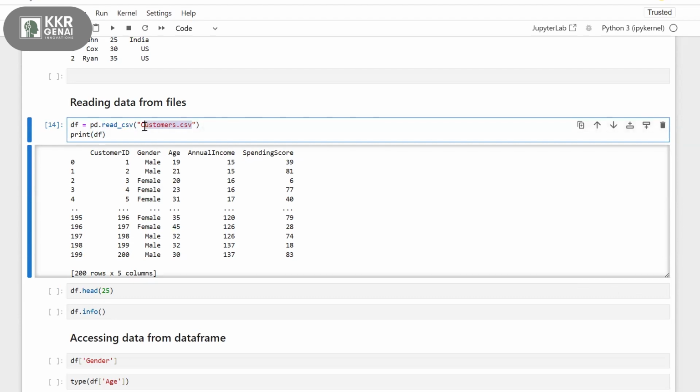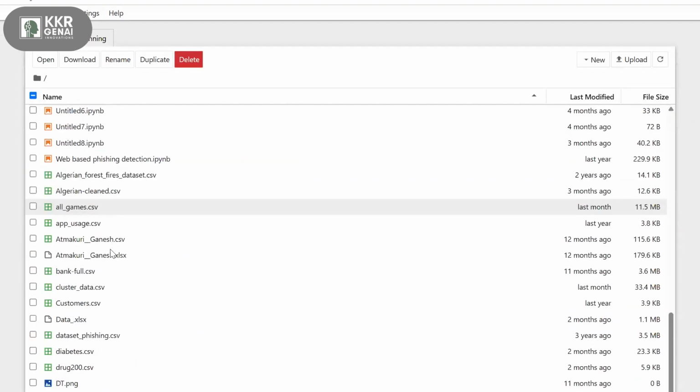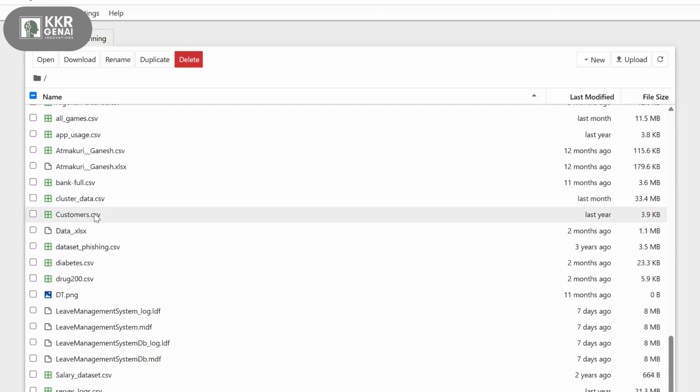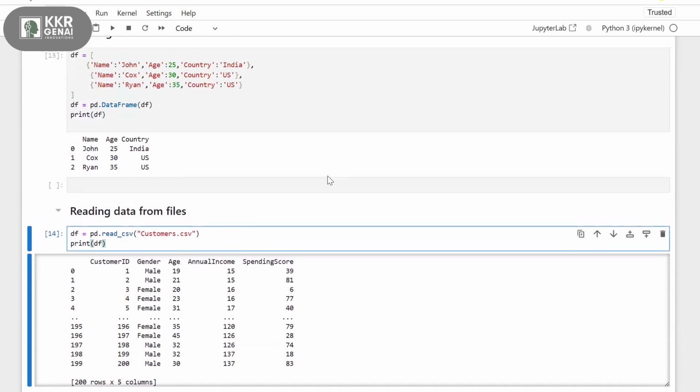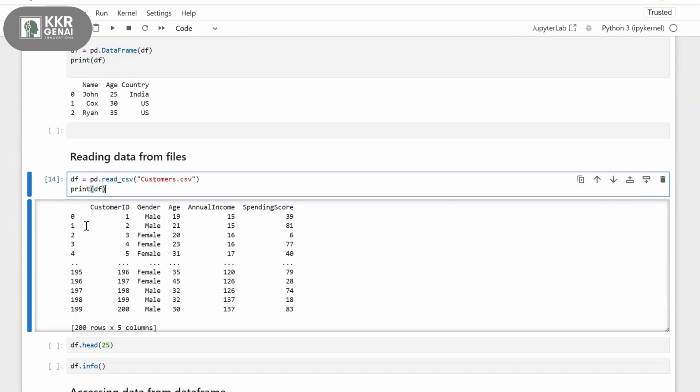I already have this file called customers.csv, and I want to read it using pandas. Using read_csv, I'm printing the data. This is the data contained in the customers.csv file.